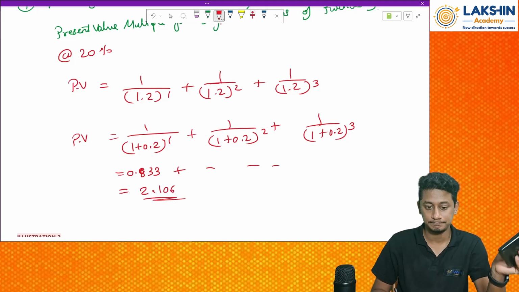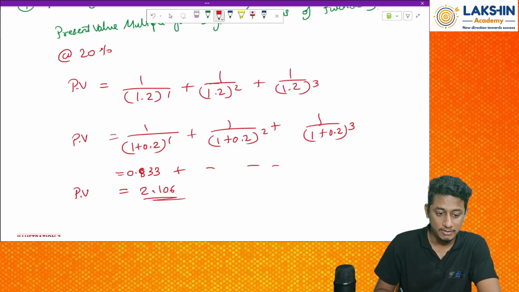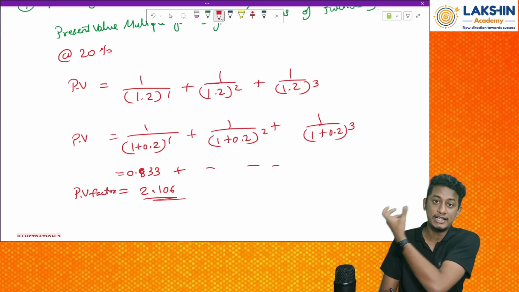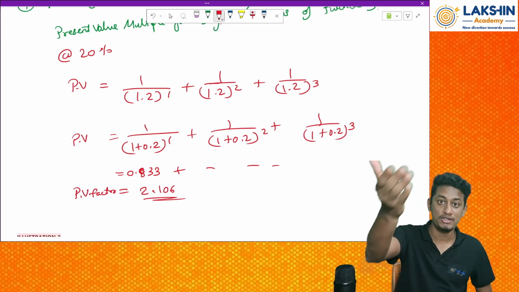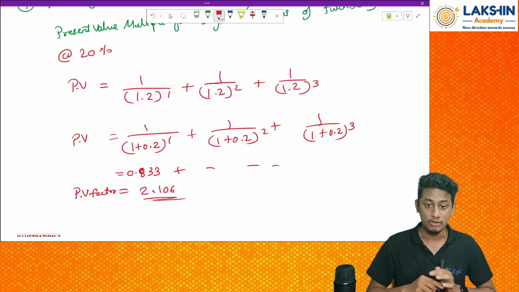2.106. This is what my PV factor is, the present value factor. I am pulling it to the present value. Whatever values of future were there, I am pulling it to the present value now. That is how much?